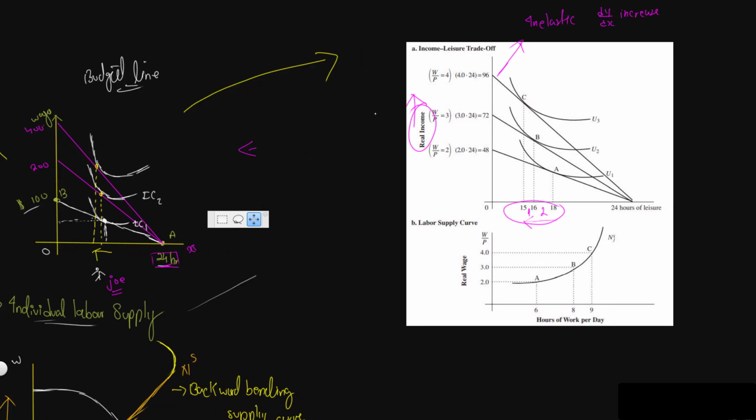You can explain this trend either using maths, which I'm doing, or you can even explain it using indifference curves, using the substitution effect and the income effect, and you can use that to analyze the shape of the curve also. If we correspond those points over here in this graph, let's call this graph A and graph B, you will notice as our wages are increasing, the amount of work that we are willing to do is going to increase, but it's going to increase at a decreasing rate.